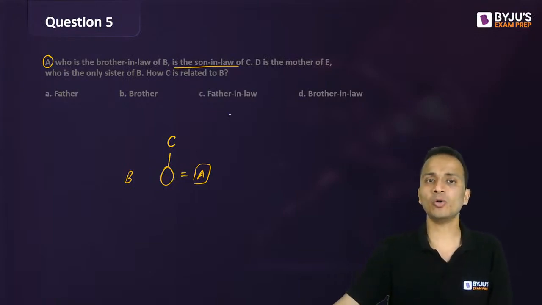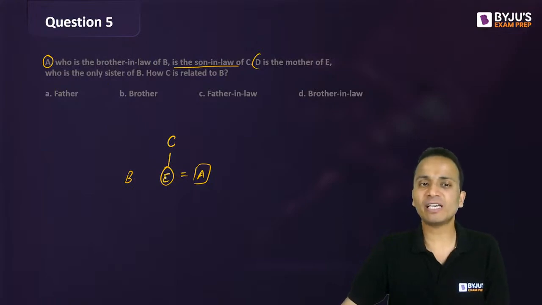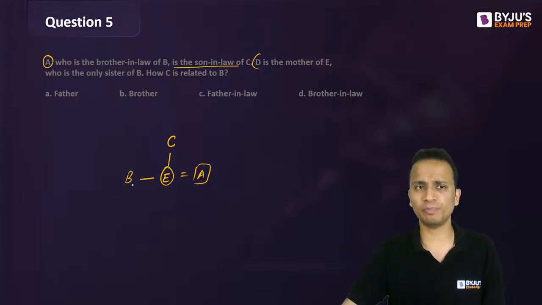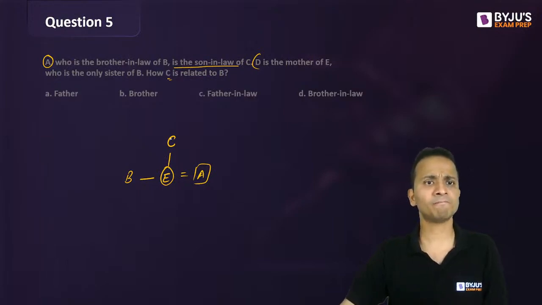Done? Okay. Now next is D is the mother of E, who is the only sister of B. So now E is the only sister of B. So obviously we are clear that B is the sibling of E, and E is the only sister of B. So now how is C related to B? Do we know the gender of C here? A, who is the brother-in-law of B, is the son-in-law of C.